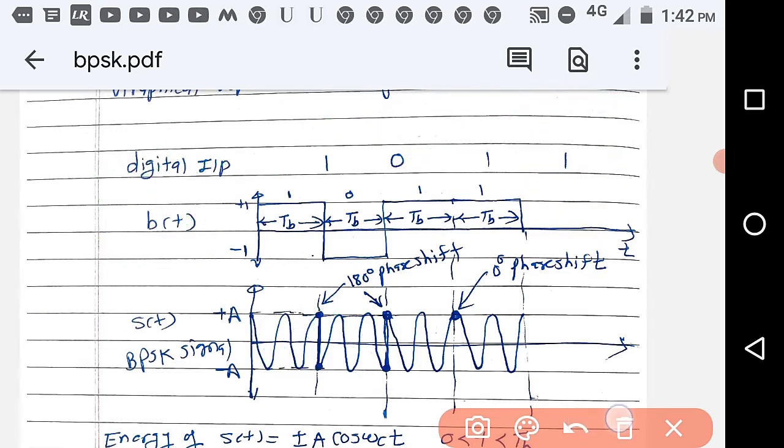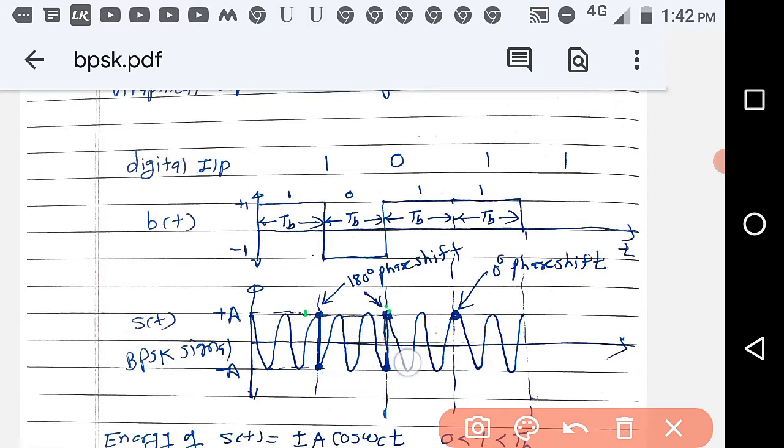So we have drawn this one. For 1 we have drawn the sinusoidal here. We have reached here. Now when you reach here, 0 has arrived, so you have to go downward to show the 180 degree phase shift, then go upward, then again you reached here. Again a 0 to 1 transition is there, that means again a 180 degree phase shift. So these 2 points are 180 degree phase shifts.